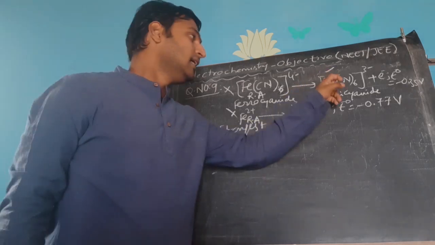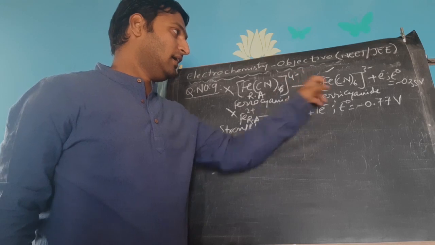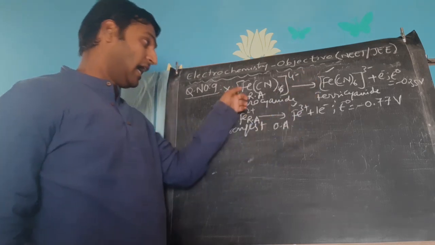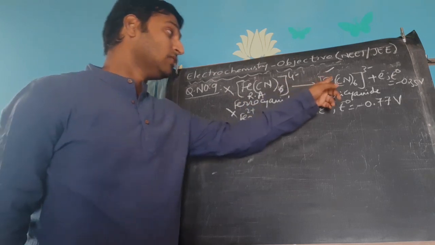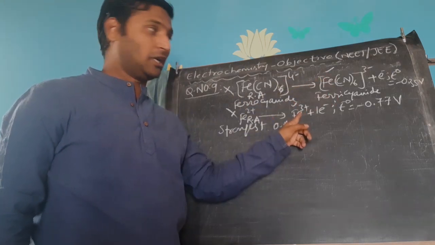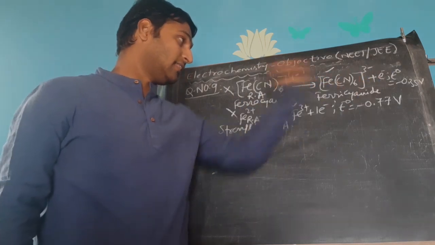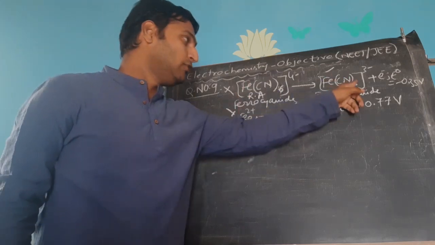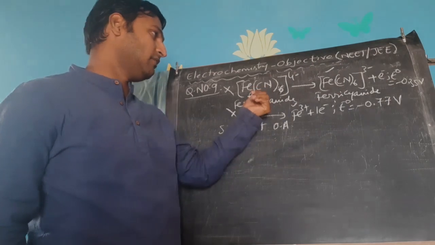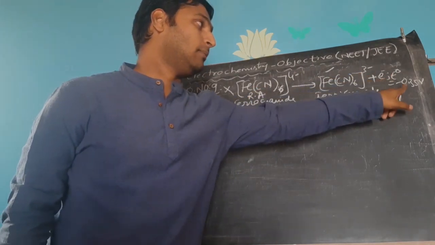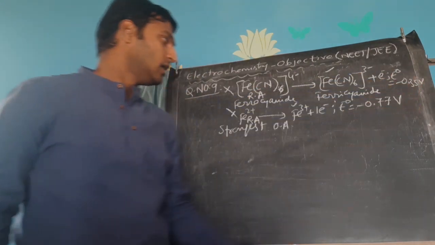Their oxidizing capacity cannot be assessed because they are reducing agents, but these 2 can act as oxidizing agents because they are undergoing reduction. Take the reverse of this reaction. If you take the reverse of this reaction, ferricyanide gaining 1 electron to become ferrocyanide, the electrode potential will be plus 0.35.